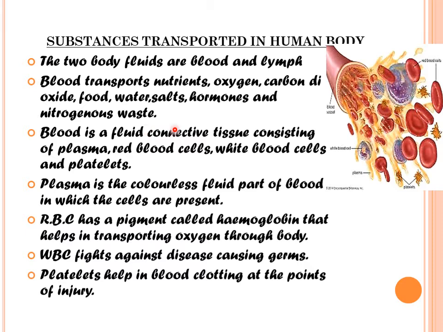Blood is a fluid connective tissue. So it consists of the fluid part, which is called plasma, then the red blood cells, white blood cells and platelets. Plasma is a colorless fluid part of blood in which the cells are present. RBC has a pigment called hemoglobin and that helps in transporting oxygen through the body. The function of WBC is to fight against disease causing germs. They are found in lymph also. Platelets help in blood clotting at the points wherever injury takes place.